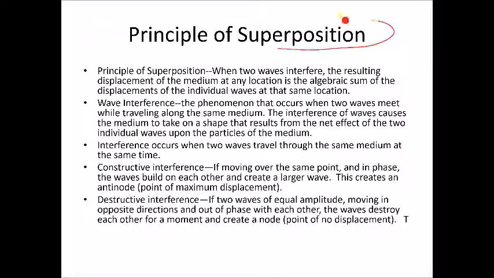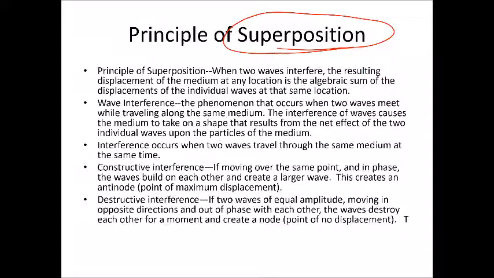Let's talk about superposition and the principle of superposition. When two waves interfere, the resulting displacement of the medium at any location is the algebraic sum of the displacements of the individual waves at that same location. Superposition essentially means two waves end up on top of each other, and their amplitudes add together. Wave interference is the phenomenon that occurs when two waves meet while traveling along the same medium. That interference causes the medium to take on a shape that results from the net effect of both waves, the sum of the two waves.